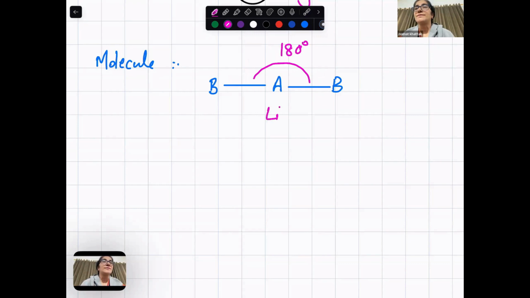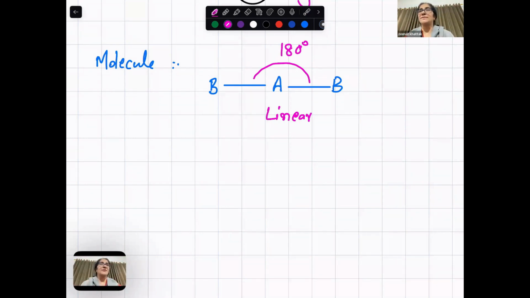Linear. Like this. See, this is linear. One bond, another bond, the angle between the two bonds is 180. Then the central atom has no lone pair.